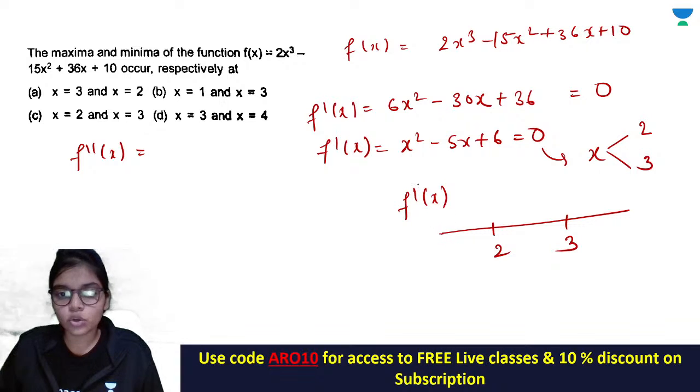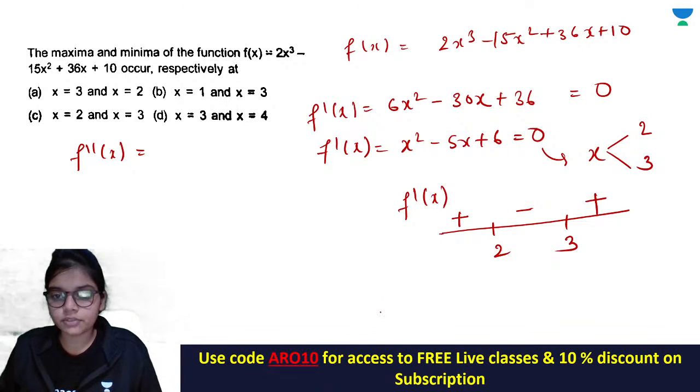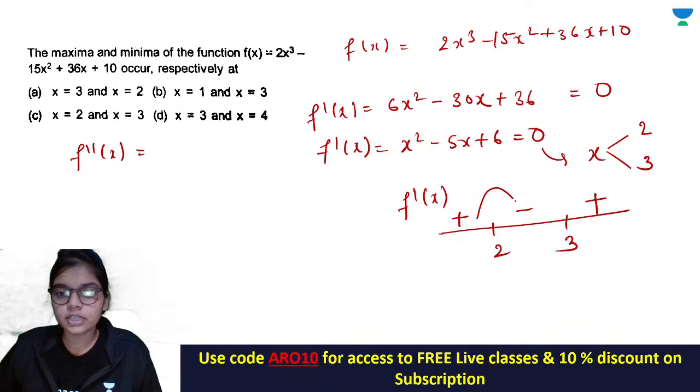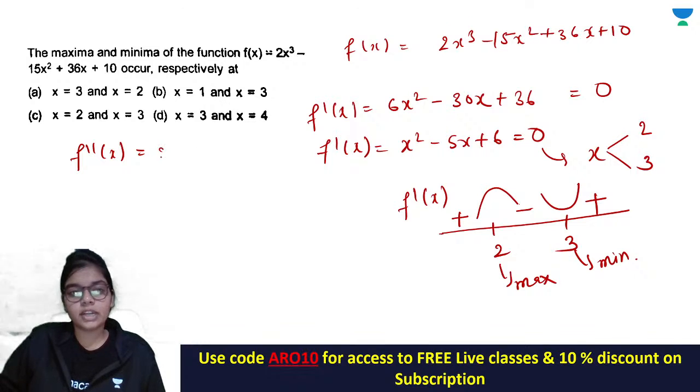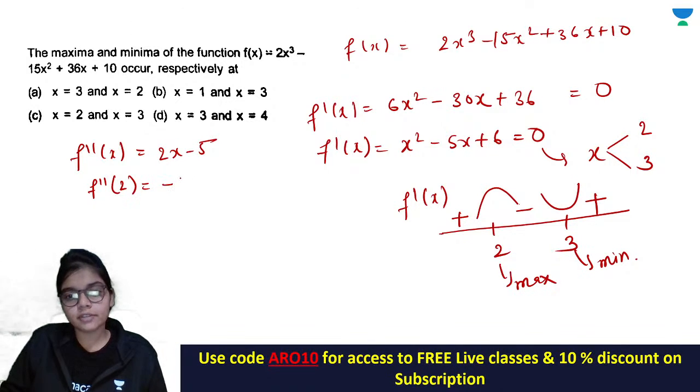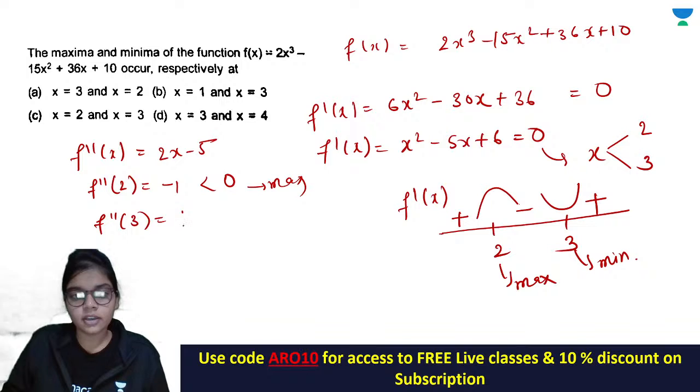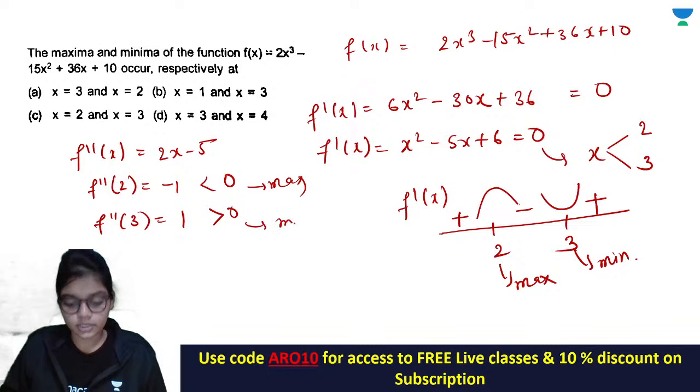At f dash 0 the value is positive 6, so I put alternate positive negative sign, so the values were increasing then decreasing, decreasing then increasing. तो 2 पे आपका आ रहा है मैक्सिमा, 3 पे आपका आ रहा है मिनिमा। अगर इसमें आपको लगता है कि नहीं समझ आ रहा है तो f double dash x निकाल लो। f double dash value at 2 you check which is -1 which is less than 0 तो maxima, and f double dash at 3 you check this is +1 greater than 0 it is minimum.